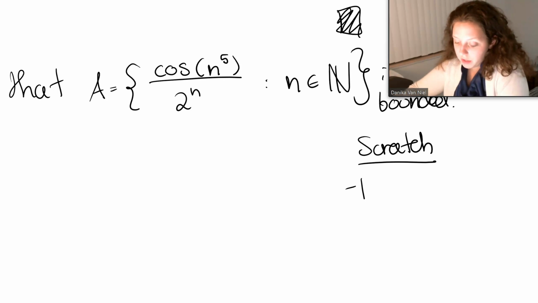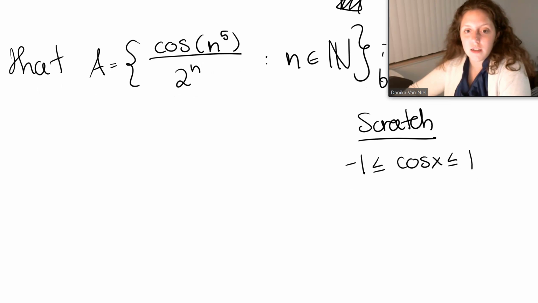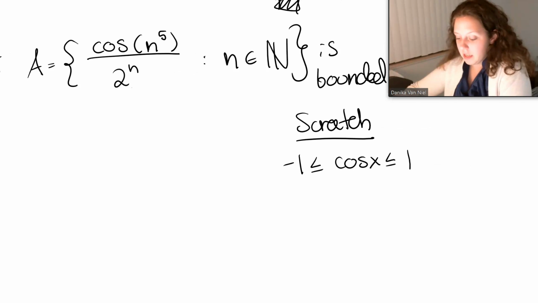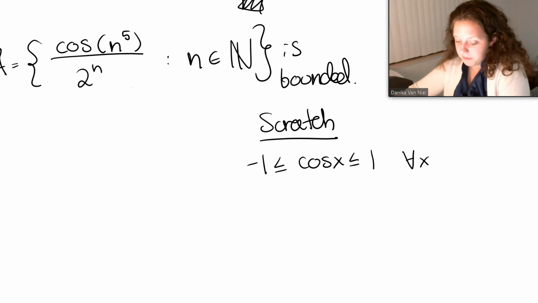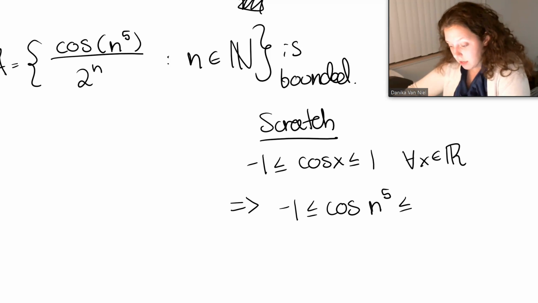We always know that cosine of a real number is always between -1 and 1. Okay. So what does that mean? So then we get that -1 is less than or equal to cosine of n to the fifth, because n to the fifth for n in the naturals is going to be in the reals.